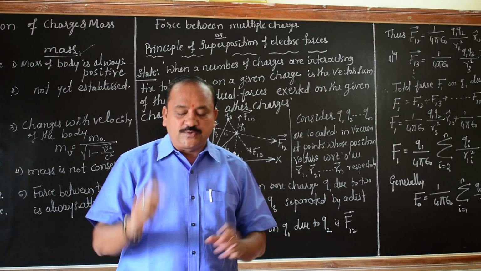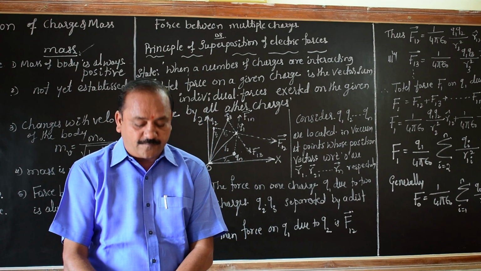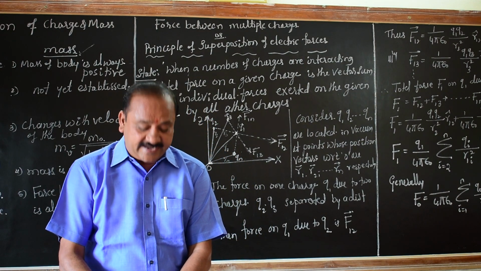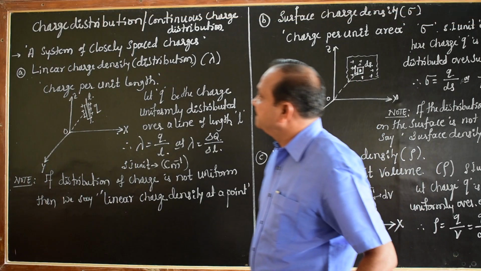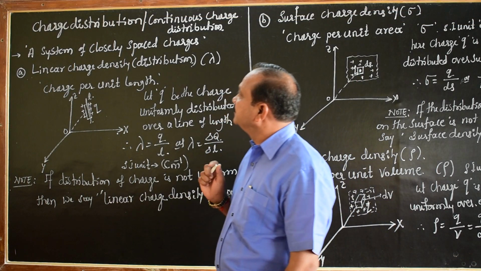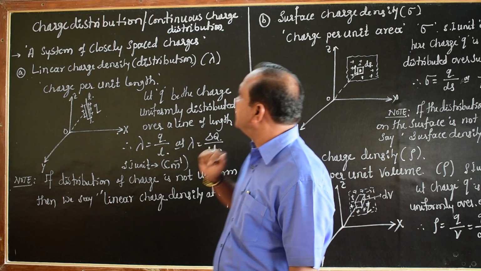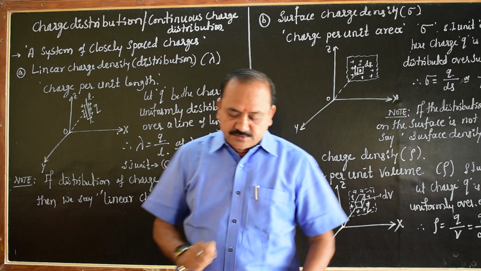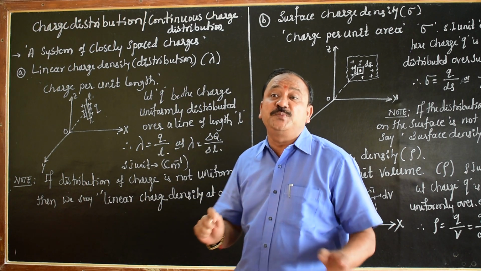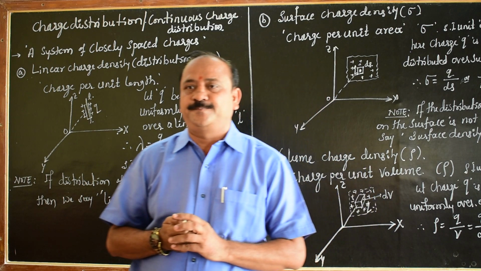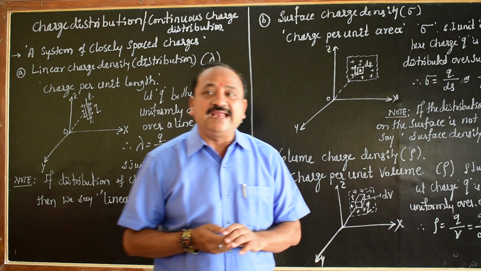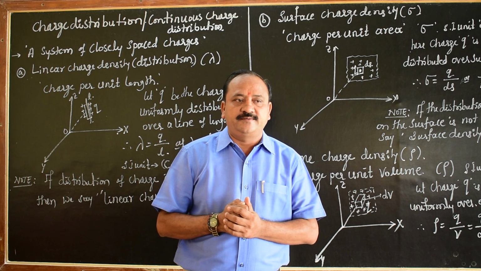Okay. So after this, we'll go for the next concept: charge distribution, or continuous charge distribution. In this case, how should the electric charge be distributed?